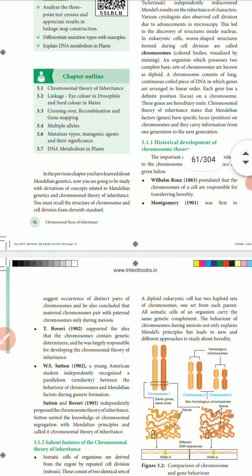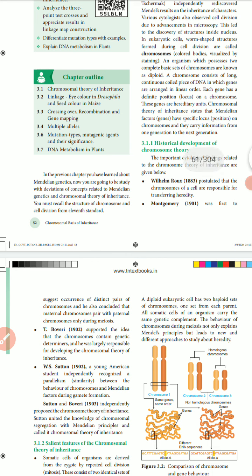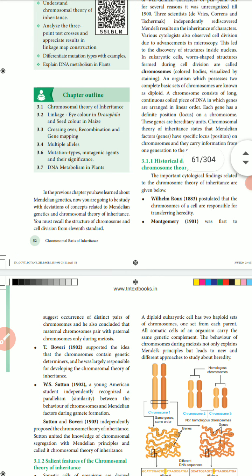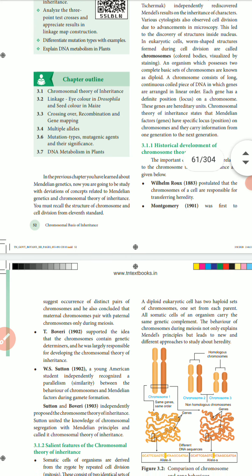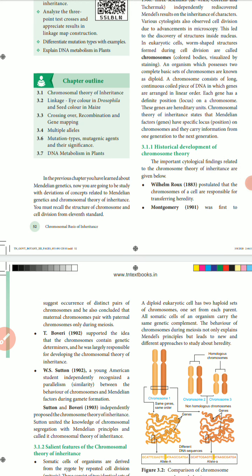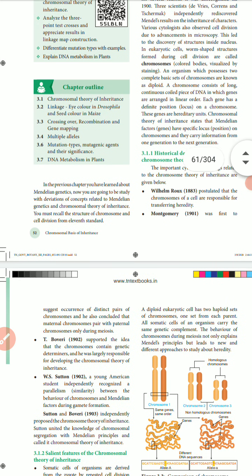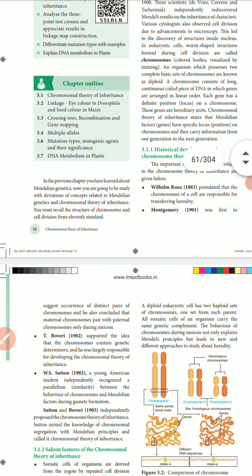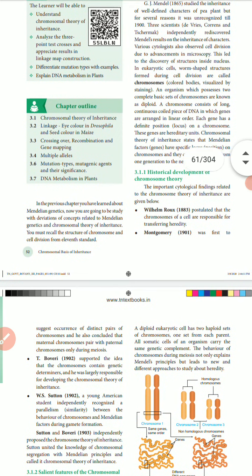The worm-shaped structures formed during cell division in eukaryotic cells are called chromosomes, colored bodies visualized by staining.